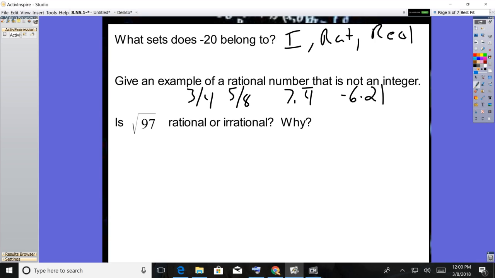Is the square root of 97 rational or irrational and why? Pause it and think about it. Square root of 97 is irrational. Why? Because it's a non-perfect square.